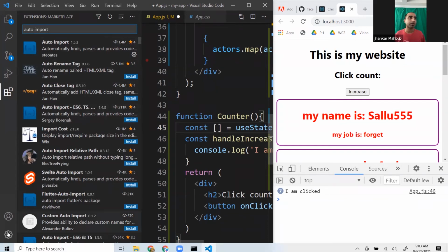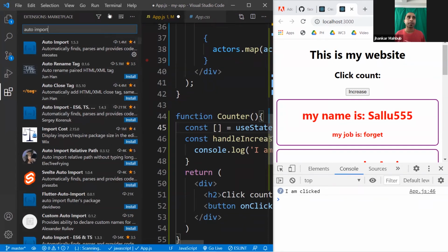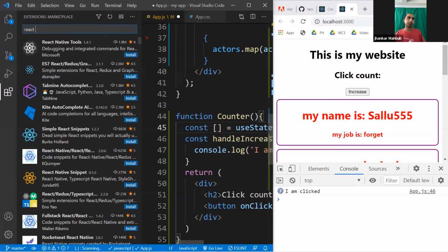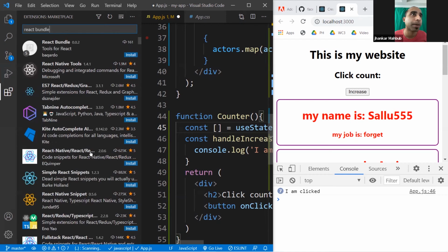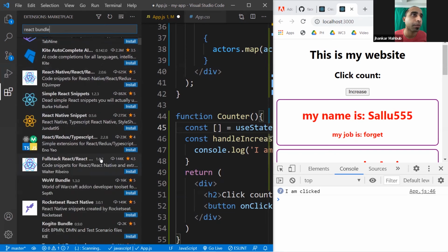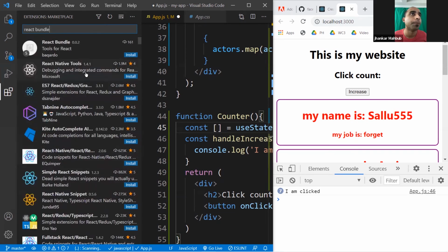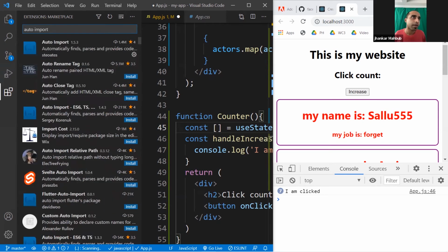Let's search for React bundle, and you'll see a React bundle somewhere. Or if you just install auto import, that should be enough.